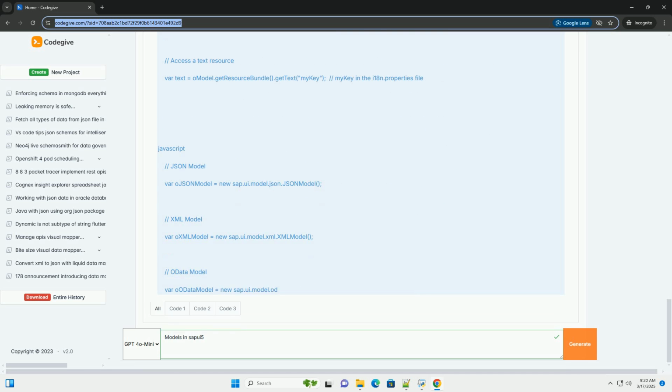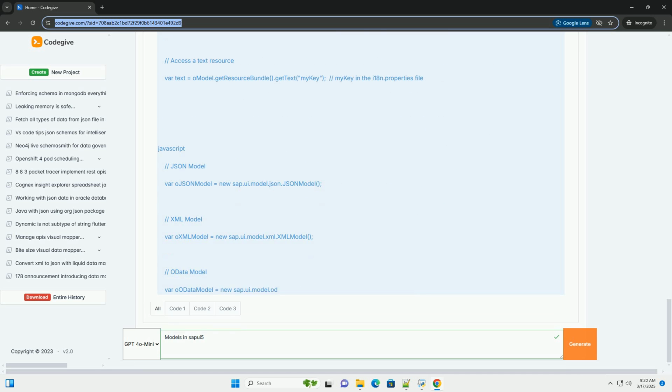7. Best practices and performance considerations. Model initialization. Initialize models early. Create and initialize models as early as possible in your application's life cycle, preferably in the init method of your component or the onInit method of your view's controller. This ensures that data is available when the UI is rendered.